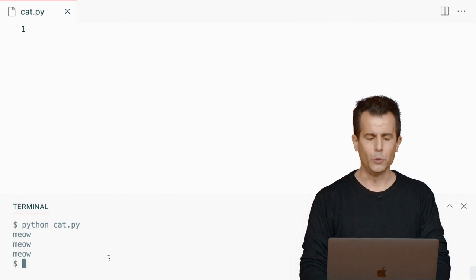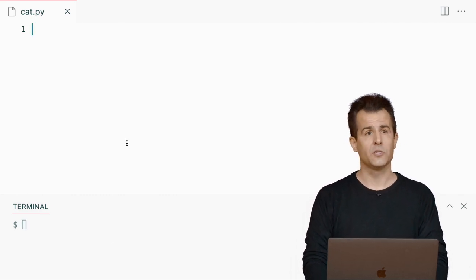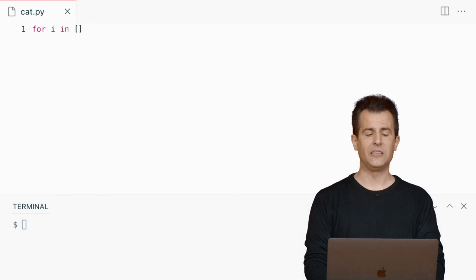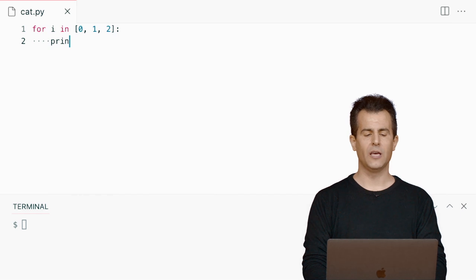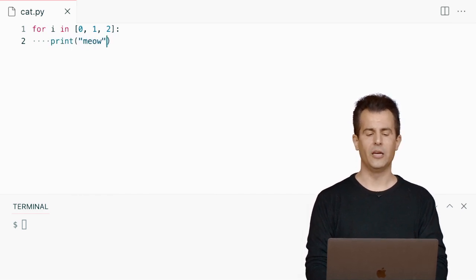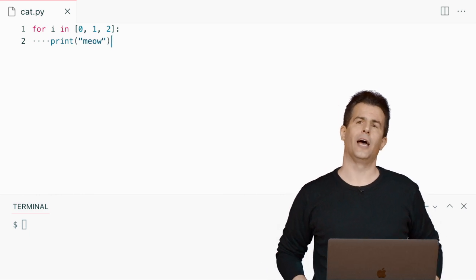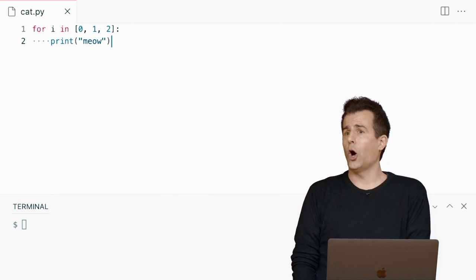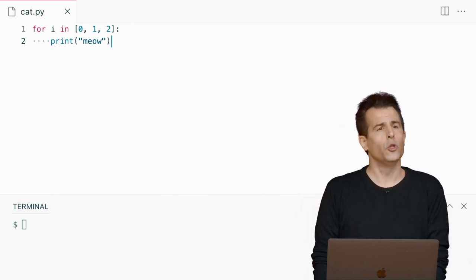The way the for loop works is that it allows you to iterate over a list of items. So what does this look like? It might look like this. For i in the following list of items, 0, 1, 2. This is my starting point. And on each iteration of this loop, that is, on each execution of this loop, again and again, I want to print out meow. Now, I'll admit, I kind of like the look of this code already, even though there's some new syntax here, because it's just shorter than the while loop, right?